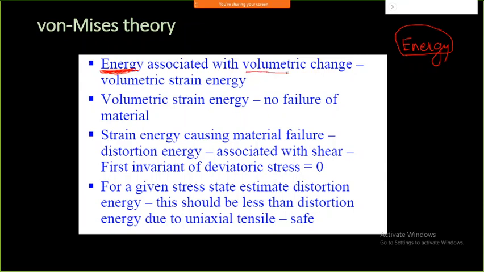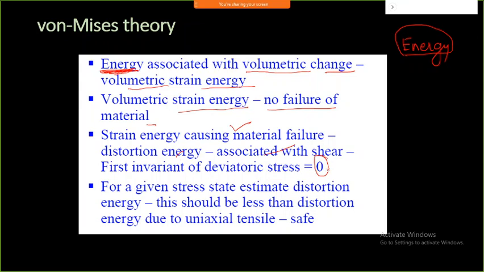This volumetric change will be stored as volumetric strain energy, and volumetric strain energy will show me a failure region. The strain energy causing material failure is associated with the distortion energy related to shear. This typically involves deviatoric stresses, the first invariant of the deviatoric stress.